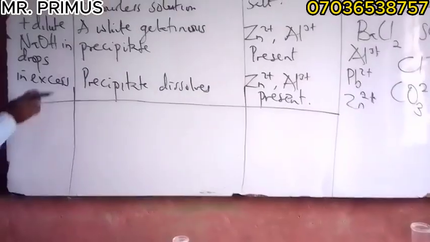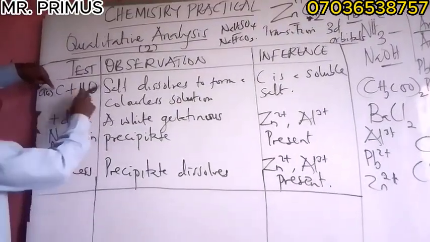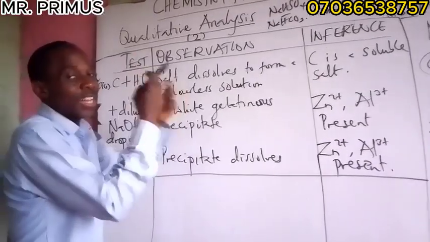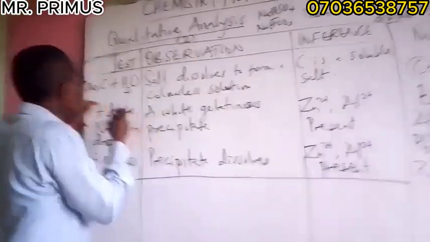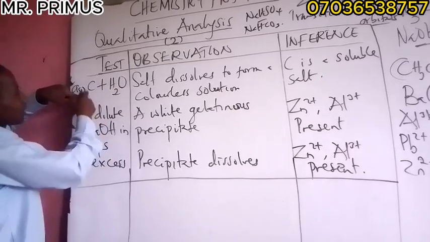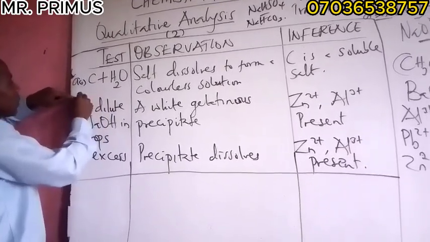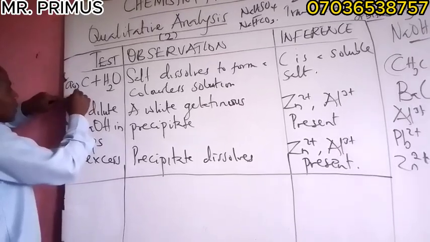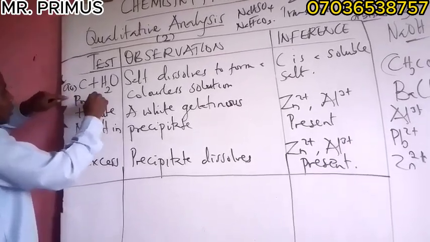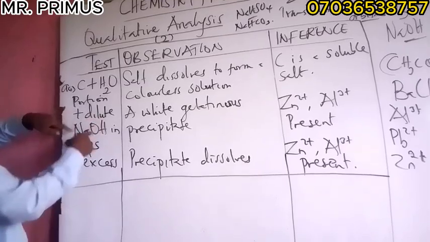Now you'll be asked to dissolve it in water and divide it into two portions. So what we may have here is portion A, the first portion, plus dilute sodium hydroxide.